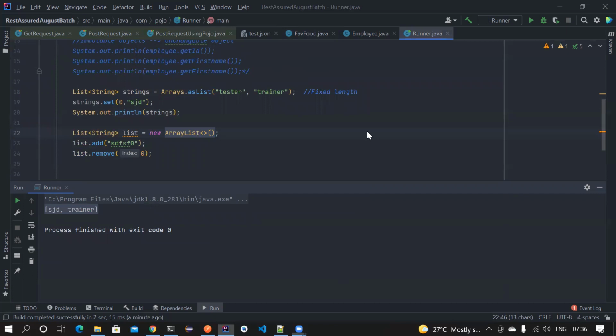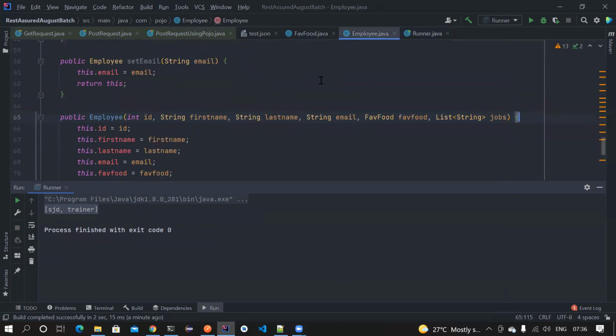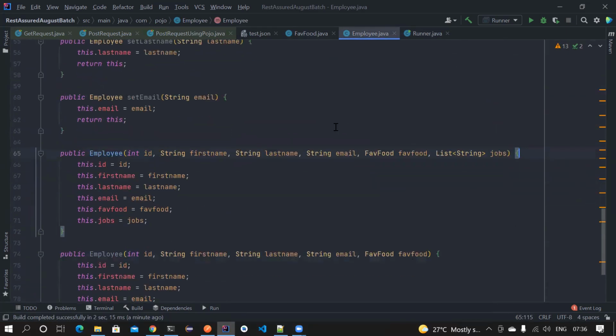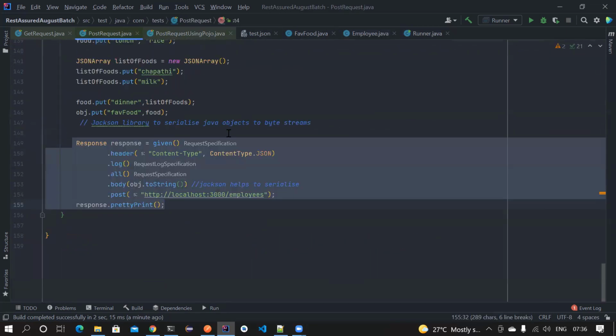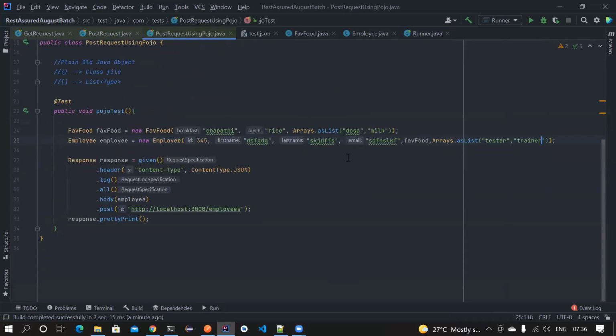Yes, Amutan. Thanks. Okay, guys. It's all about your intention, but my intention was, once I set the values as tester and trainer, I won't change them. So that's the reason I used Arrays.asList. If in case you are going to change it, then I can go the conventional way of creating an ArrayList and then add them one by one and then put it here. It's up to you. Or you can also use streams and then convert back to arrays. That's another separate topic. We don't want to get into that.